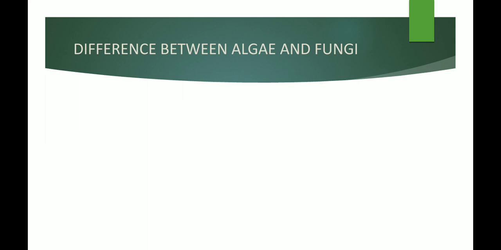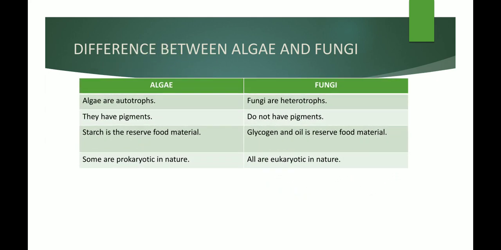So finally we can see what are the differences between algae and fungi. We have shortlisted four differences between algae and fungi. The major difference is, algae are autotrophic in nature, whereas fungi are heterotrophic in nature. The next one is, algae have pigments in them. That is why in the previous video, algae are classified based on different pigments present in them, for example, brown algae, red algae, green algae, etc. Whereas fungi do not have any pigments in them.